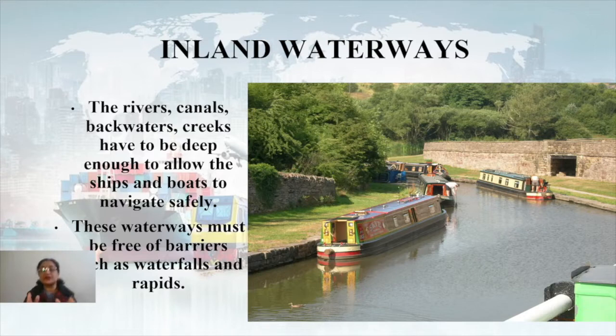So there again, one thing is that the rivers which are flowing in the peninsular area, all these rivers are non-perennial, right? Or you can say these are seasonal rivers. Now, what is the meaning of non-perennial? Non-perennial means the rivers which flow only during a particular season, that is the rainy season. That means they get water during the rainy season. So for the rest of the year, they remain dry. Either they get dry or they have very little flow of water, which is not suitable for the movement of ships or boats.